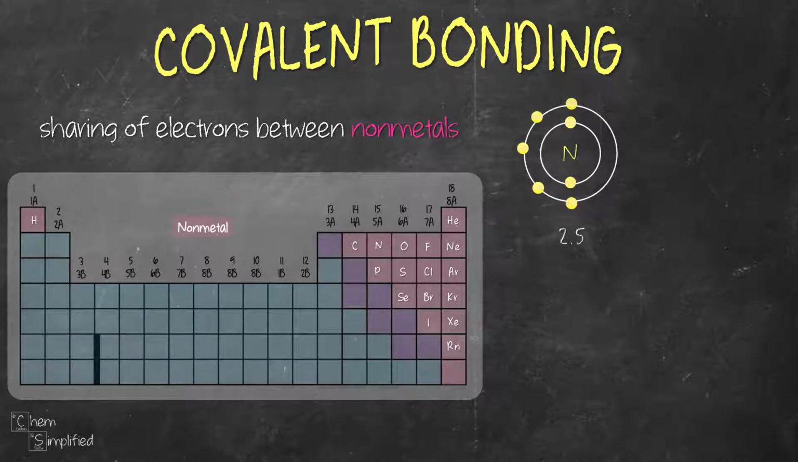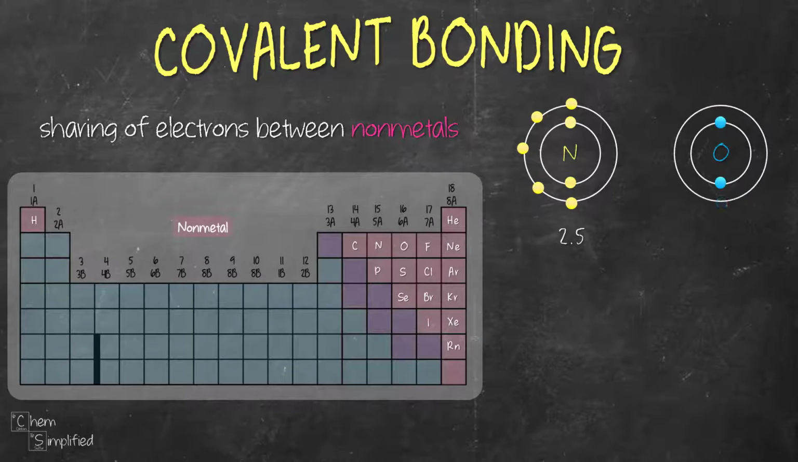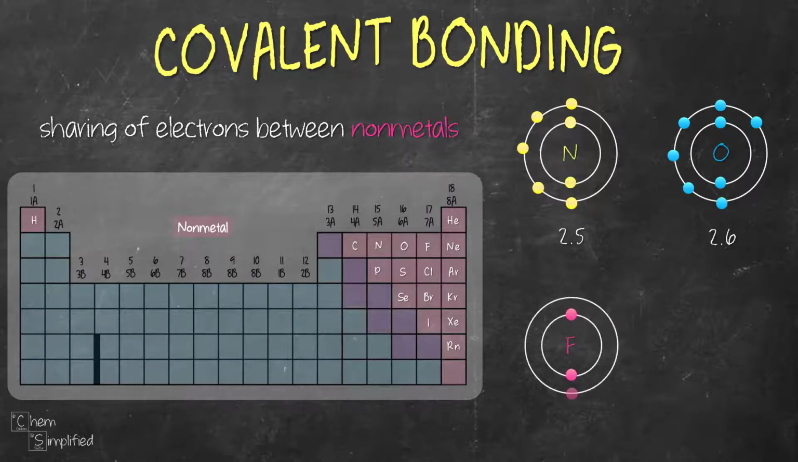It has 7 electrons. 2 of them are in the first shell, and 5 are in the second shell. The electrons in the outermost shell are called valence electrons. Therefore, nitrogen has 5 valence electrons. Oxygen, on the other hand, has 1 additional electron compared to nitrogen, so therefore it has 6 valence electrons. Fluorine has a total of 9 electrons, and 7 of them are valence electrons.